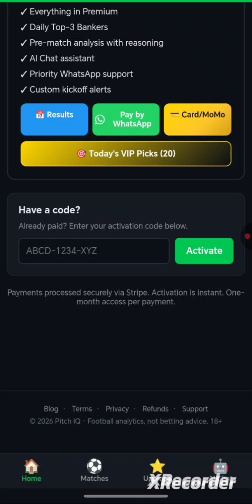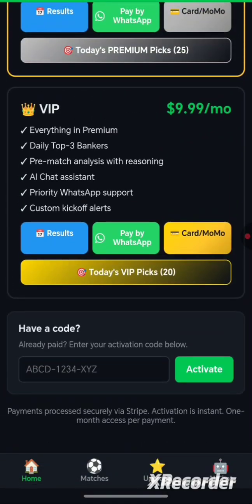Now, one thing I want to say is, since this app is to make sure that you get to that level of winning at 100%, I am always available to give assistance to any of my users, any of my subscribers, on how to use the app better. The more you spend time on the app, the more you are able to understand the app and even win.